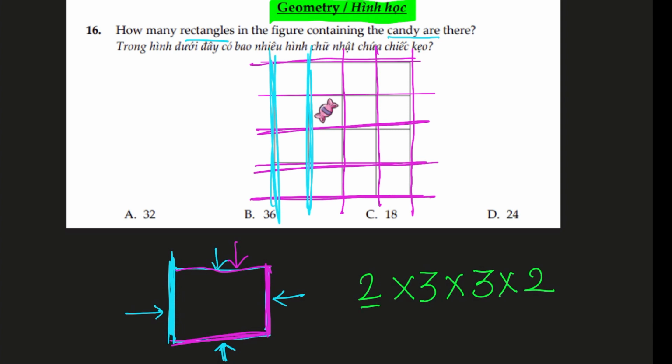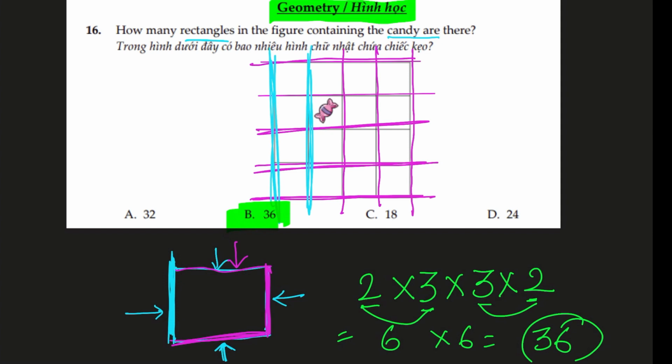So these are the options for 4 sides, 4 edges of our rectangle: 2, 3, 3, and 2. And the total number of rectangles is 2 times 3 is 6, 2 times 3 is 6, which is 36. So there are 36 such rectangles which will still have the candy inside them. Our answer is B.